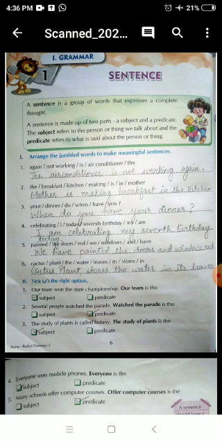Yes no questions are also called closed questions, because there are only two possibilities, yes or no.